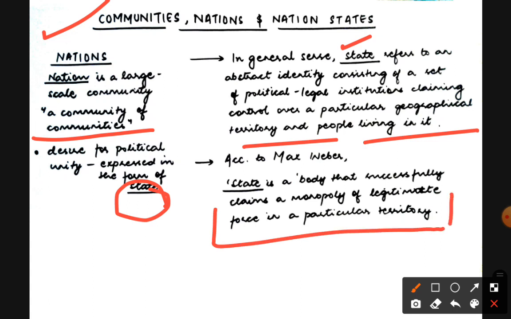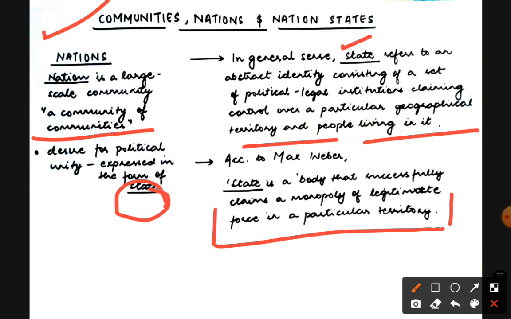See, very first thing is you might find it difficult, but for definitions you need to memorize it as it is, okay. As we go through the chapter, I will explain it well as to what nation means and what a state means as we go further, okay. So initially you just need to understand that state refers to political legal institution. There are these set of institutions, and there is this geographical territory, and there are people living in it, okay.